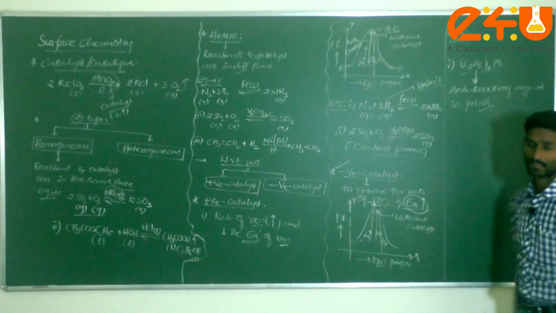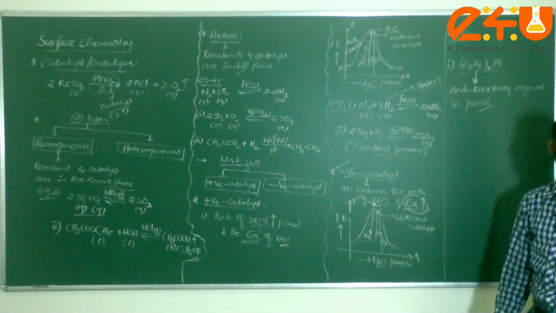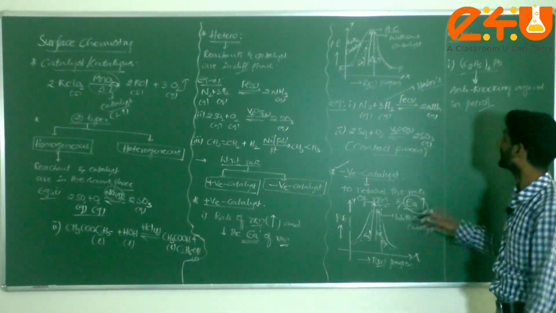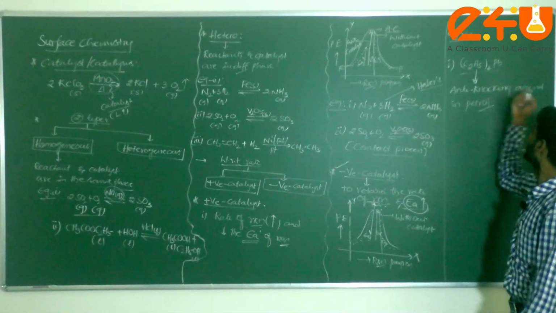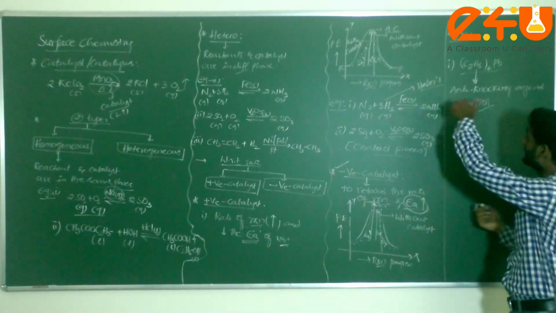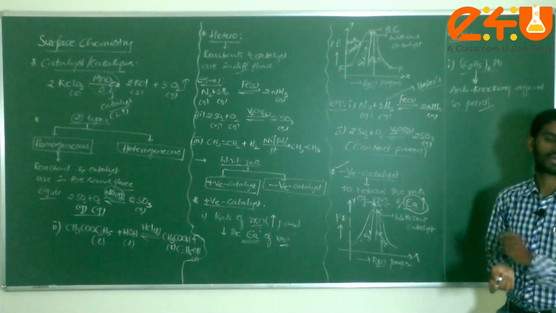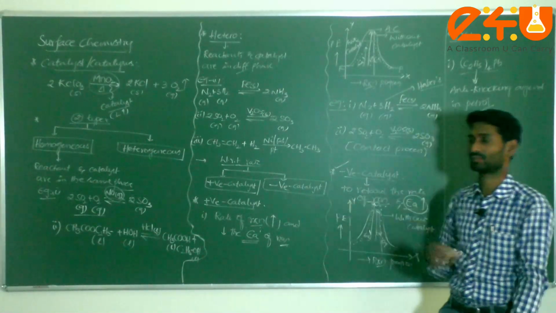It is also called Franklin reagent. You studied it in organic chemistry also. Then what will happen, sir? It will decrease the knocking of the petrol in the petrol industry.